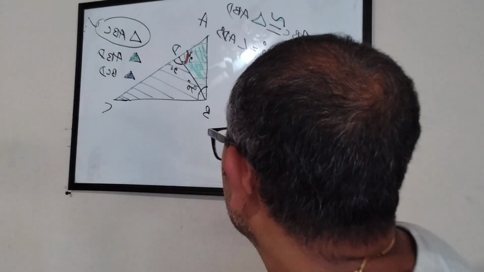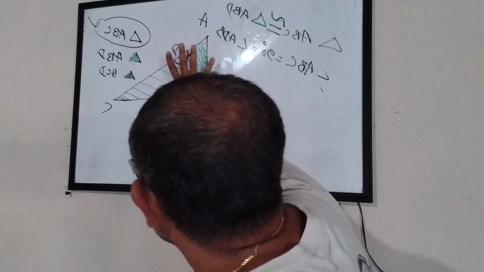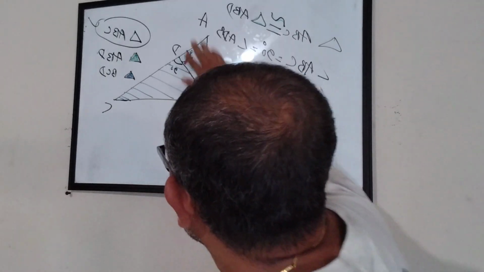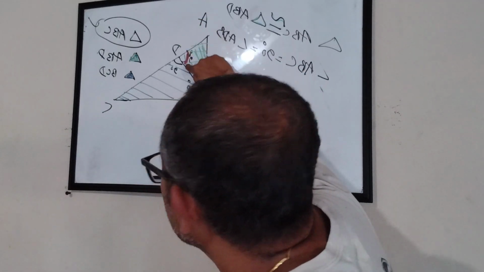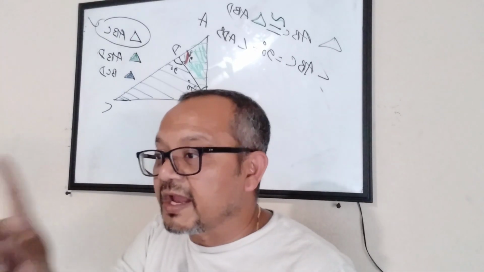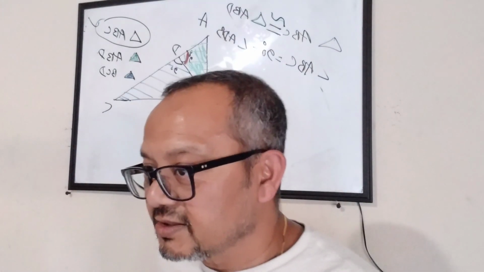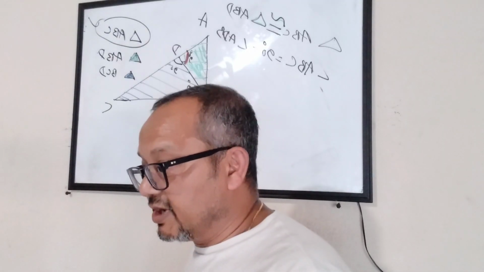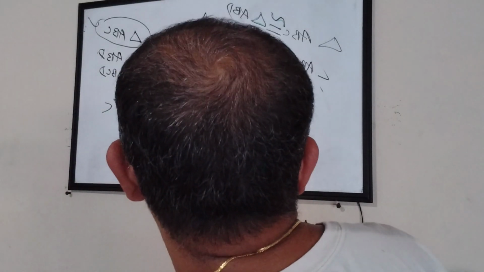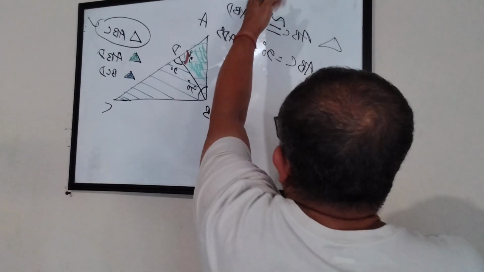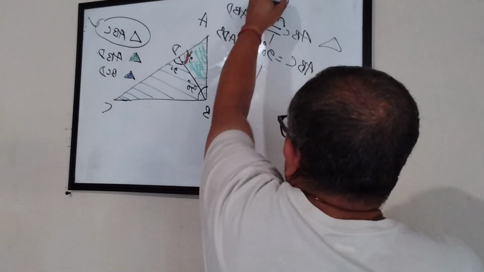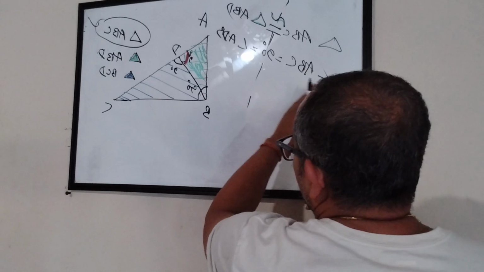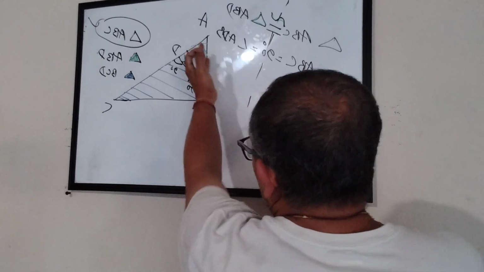In the larger triangle, this angle is 90 degree. In the smaller triangle, this angle is 90 degree. So they both have one angle matching. Agree? Yes, sir. Everybody right? Okay. Now, this is my wall. This side I have properties of the bigger triangle, this side I have properties of the smaller triangle.